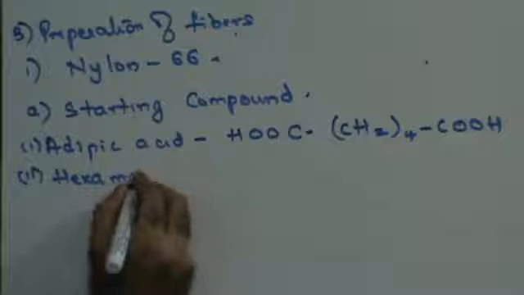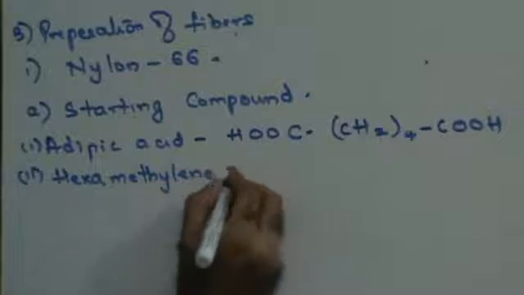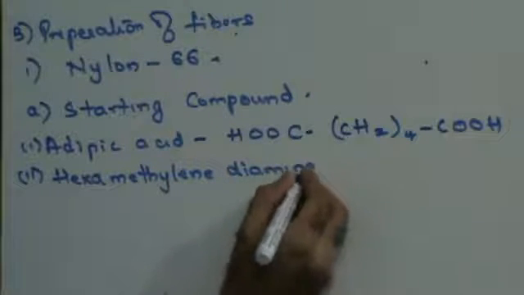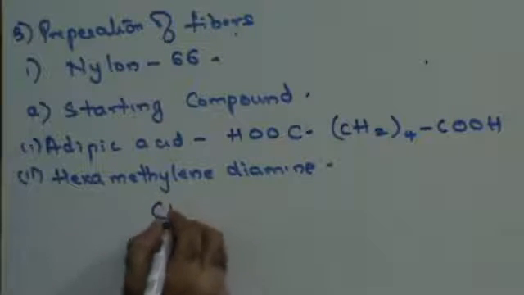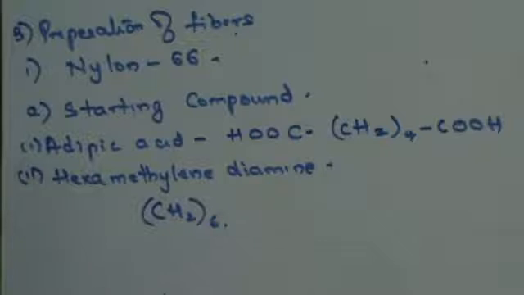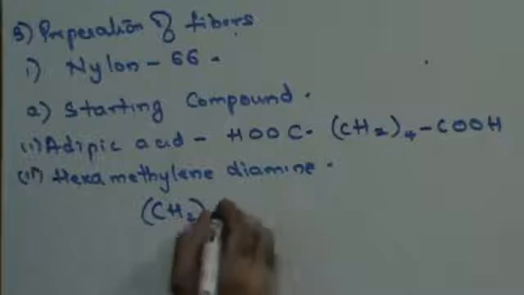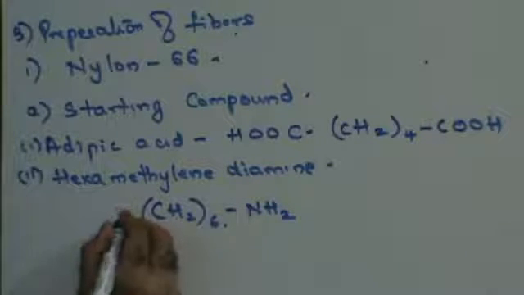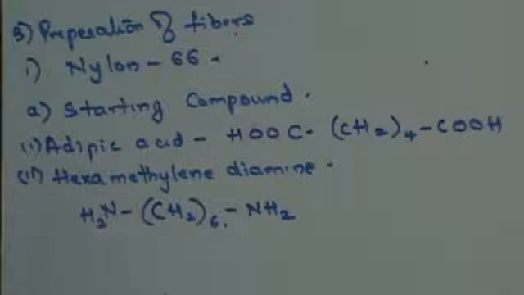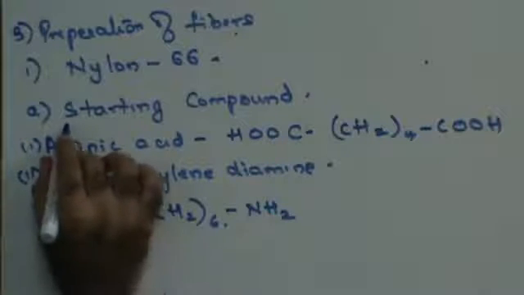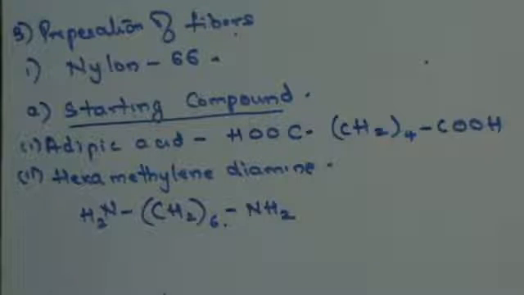The second compound that you need is hexamethylene diamine. Methylene is CH2; hexa means 6, so hexamethylene is (CH2)6. Diamine means I need two amine groups. Amine is nothing but NH2, so you have H2N on each end. This is hexamethylene diamine. These are the two compounds used for preparation of nylon 6,6.